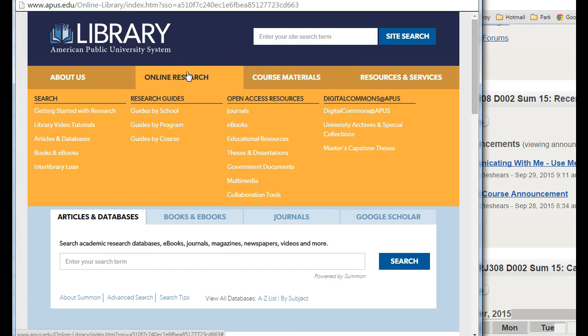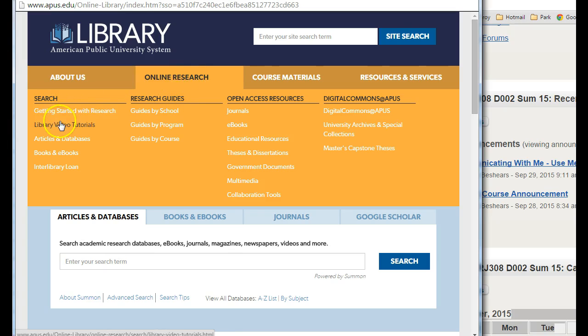If I go to online research, I can look up open access journals, educational resources, theses and dissertations, government documents, multimedia, and collaboration tools.